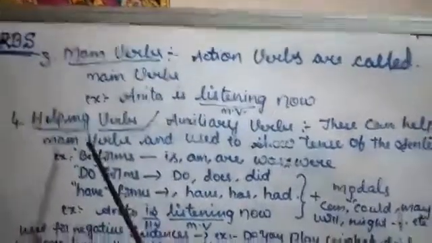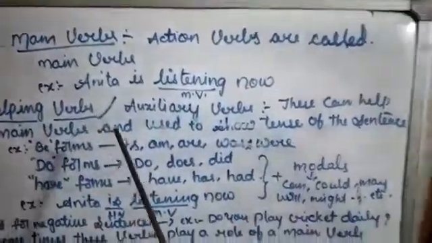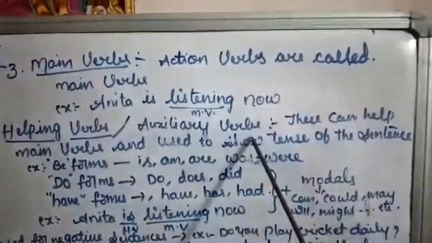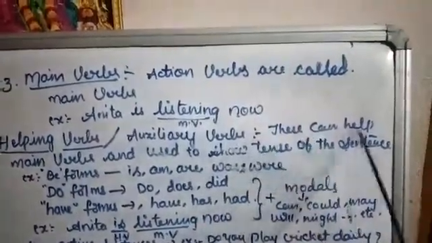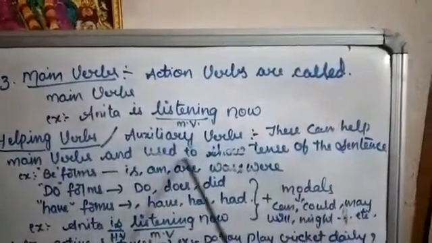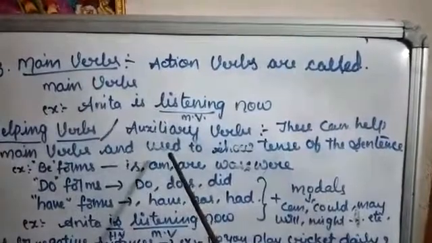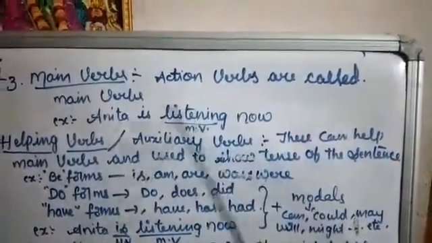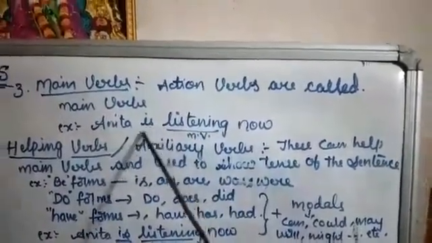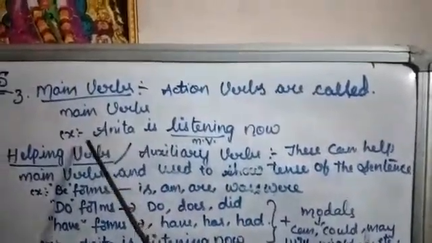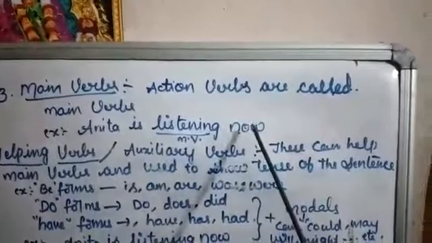Now, come to helping verbs. What are called helping verbs? We can call helping verbs auxiliary verbs. These help main verbs and are used to show the tense of the sentence. Take the same sentence, Anita is listening now.